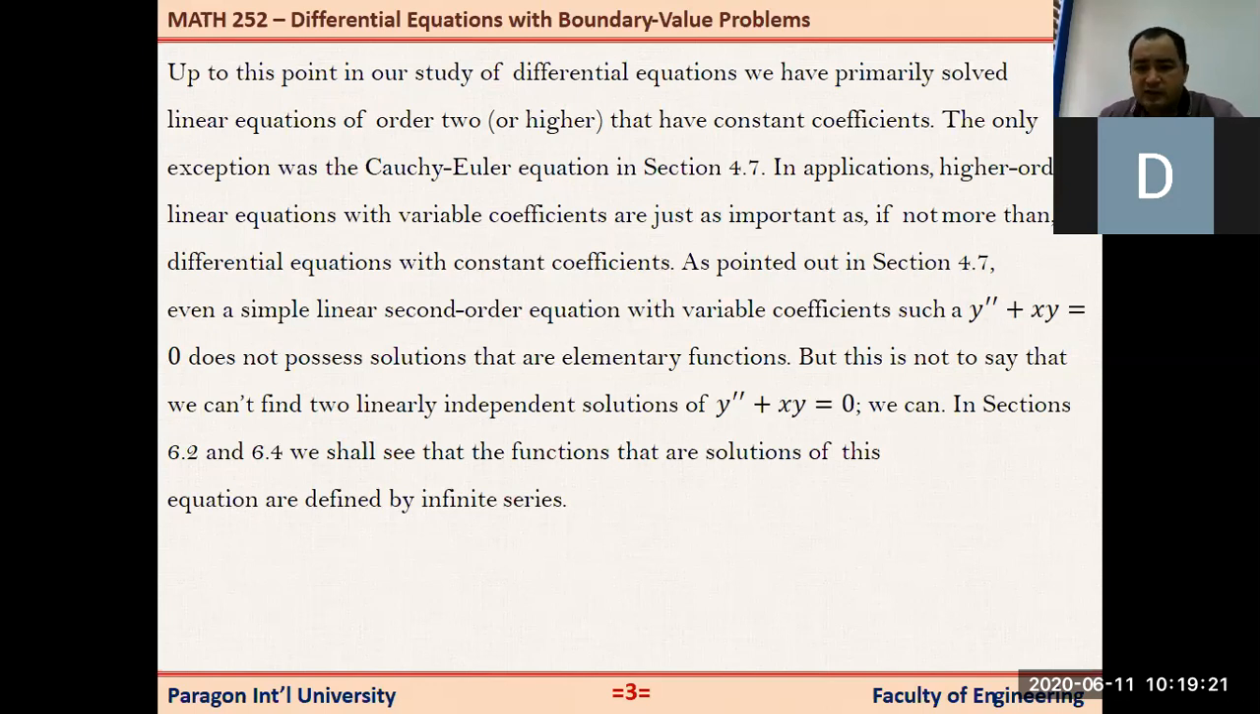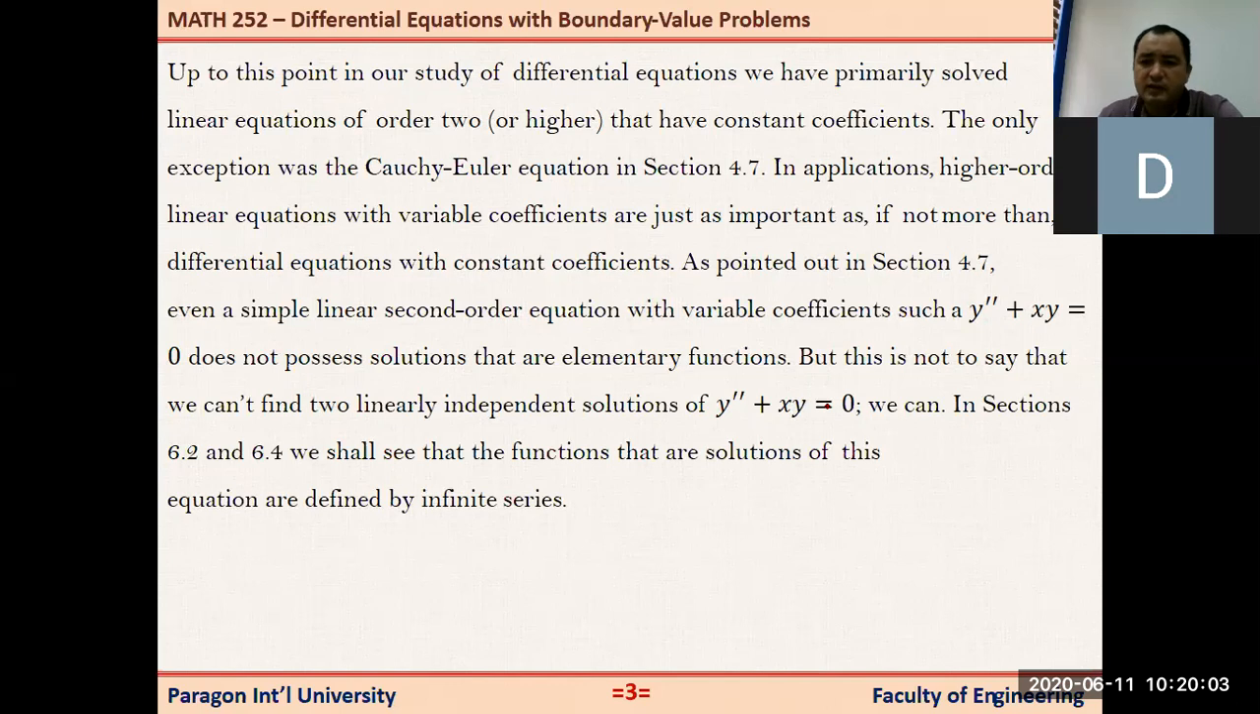For example, y double prime plus xy equals 0. It looks very simple, right? It's second order, but is it linear? Yes, linear, because y or y prime is not multiplied by y itself. We do not have y times y prime, or y prime squared, so that is linear. At the same time, it is homogeneous. But if you try to solve this one, you cannot solve it using the methods that we have learned. It looks very simple, but try this. We cannot do this. Then the second example is similar.